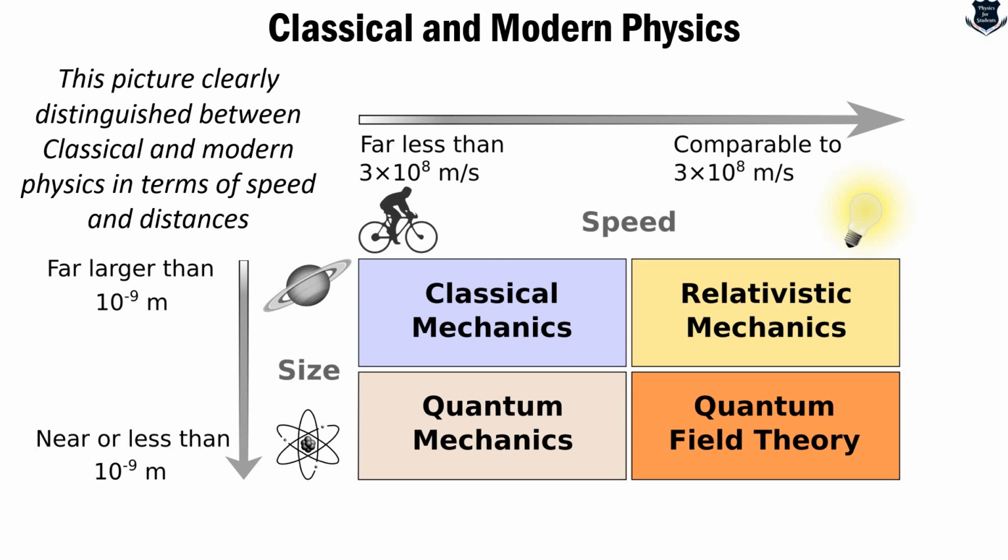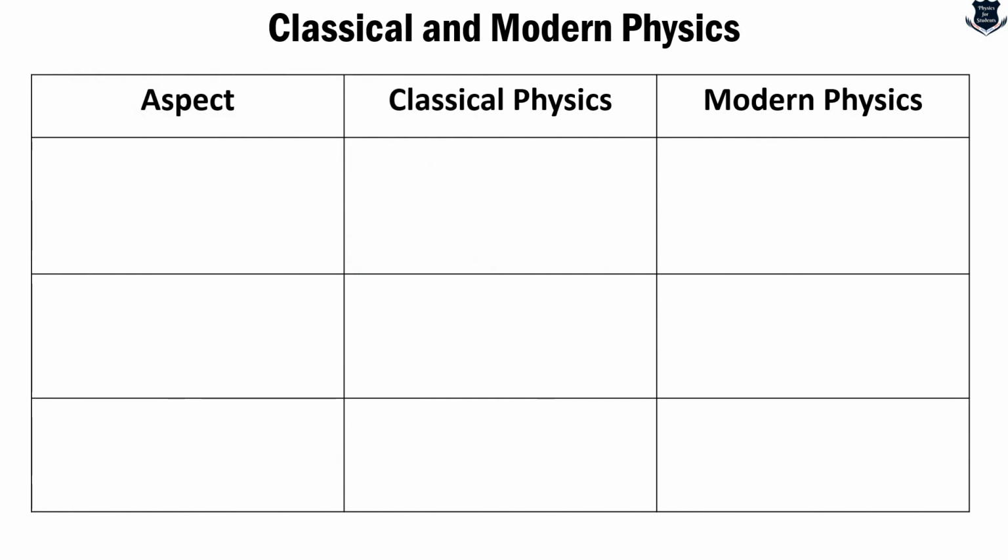Now, one thing which I have not covered in this video, but I would like to make a point, is that some students and some people think that relativistic mechanics is equal to modern physics. No. Relativistic mechanics is only related to relativity. It can be a quantum relativistic equation, it can be a special or general relativity equation, but relativistic physics and modern physics are not the same. Modern physics encompasses a huge area which we have just seen, and relativistic mechanics is only related to relativity.